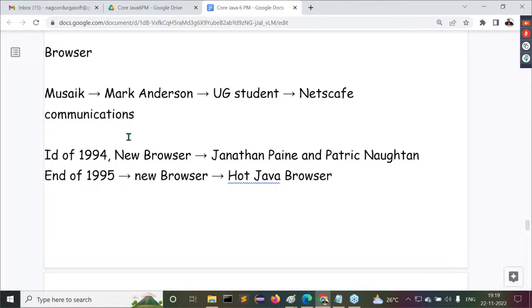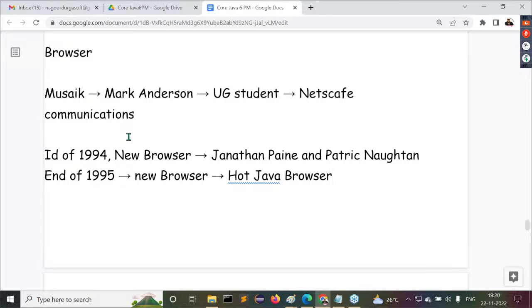At the end of 1995, they prepared the new browser. The name of that new browser is HotJava browser. They gave it that name in the December month of 1995. Because of this, some people are misunderstanding now, thinking Java was introduced at the end of 1995, and that the Java programming language was provided to the outside market then. No, that is not the Java programming language. That is a browser, the HotJava browser, prepared at the end of 1995.